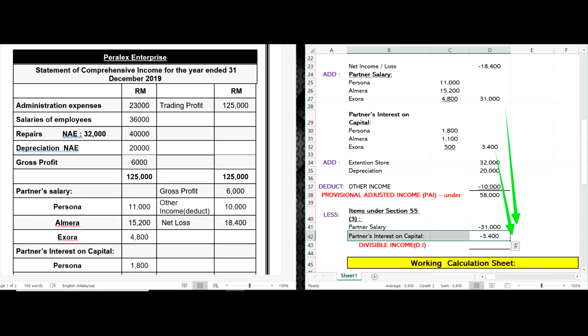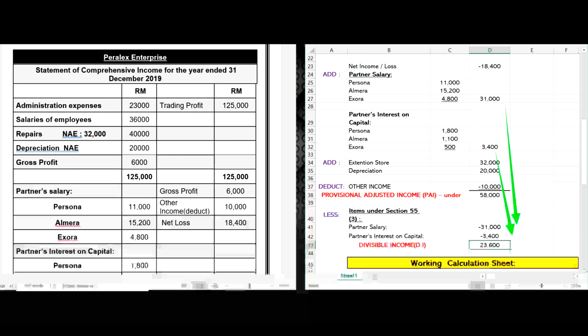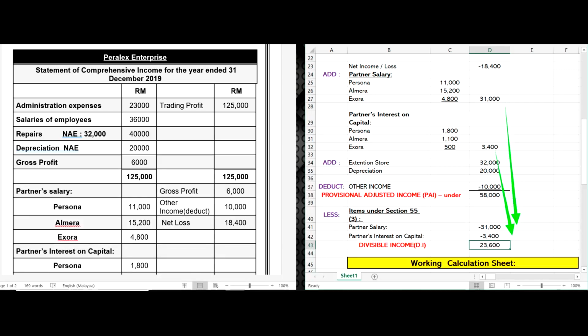So we calculate 58,000 minus 31,000 minus 3,400 ringgit, and we have 23,600 ringgit as the divisible income, the DI.